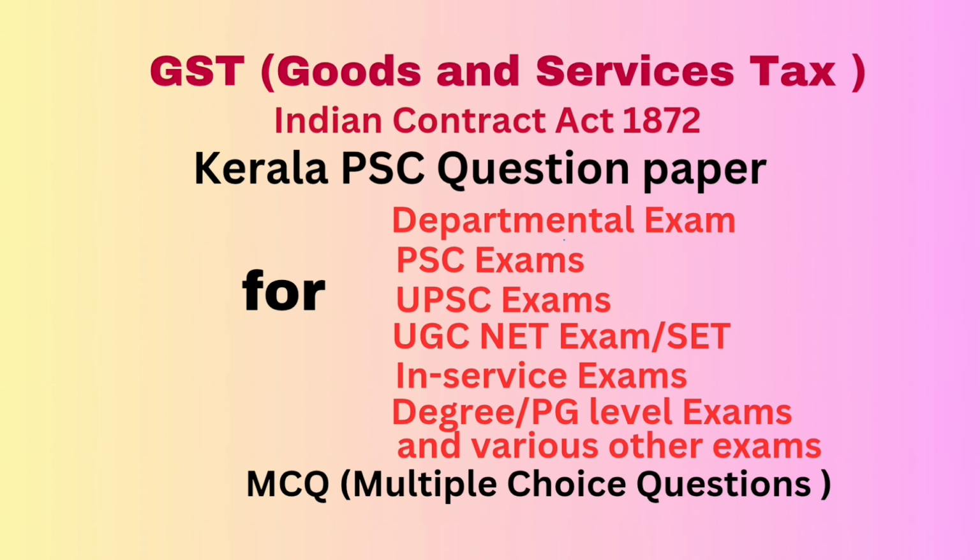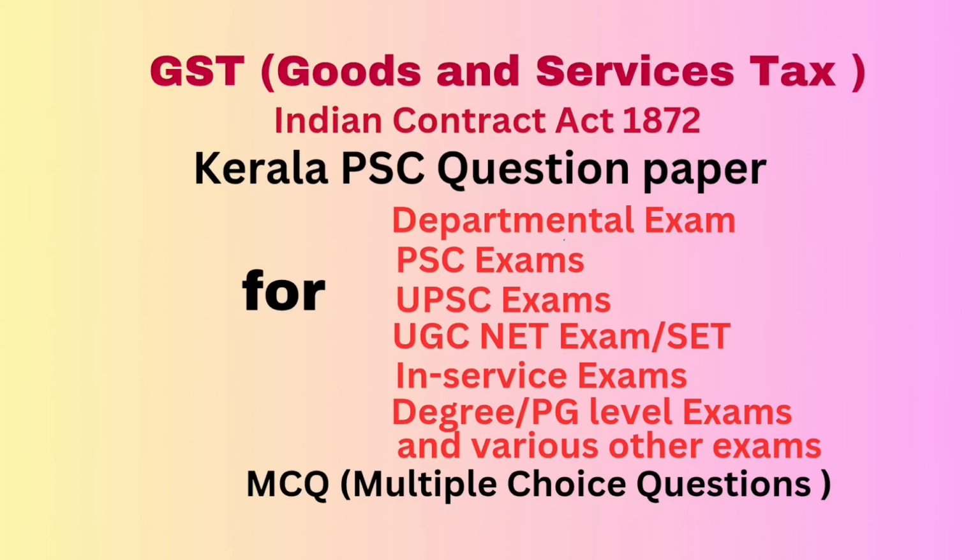Question number 68. In the case of alternative promises, one branch being illegal and the other party legal, then dash as per the Indian Contract Act. Answer: legal part can be enforced. Question number 69. Order sanctioning interest on delayed refund is in GST dash. Answer: RFD 05. Question number 70. Dash has been introduced to avoid cascading of taxes without any means of set-off. Answer: goods and services tax.